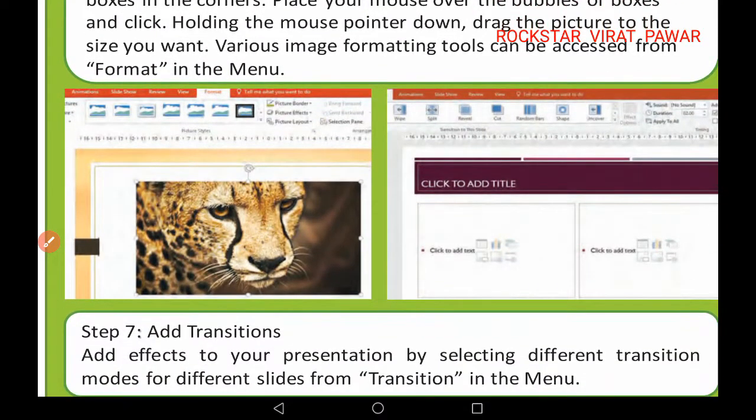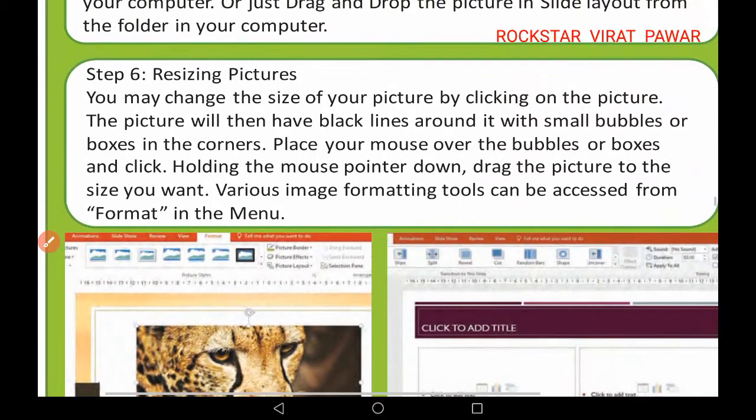See, for dragging, or if you want to crop this image for a while, you should use this box, and you will touch here, and you will drag up to here on the screen, so that your picture will be short. Like you send various images on WhatsApp also, and in that you crop the images. In the same way you can crop the images in the PowerPoint presentation also. It is so easy to make.